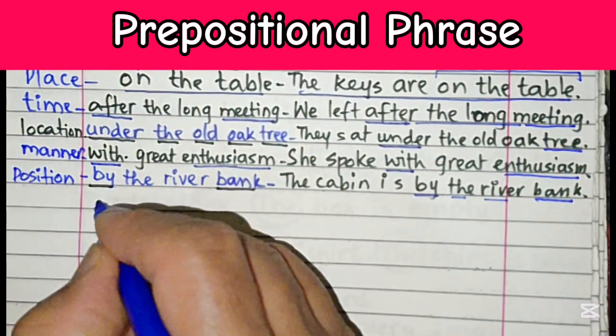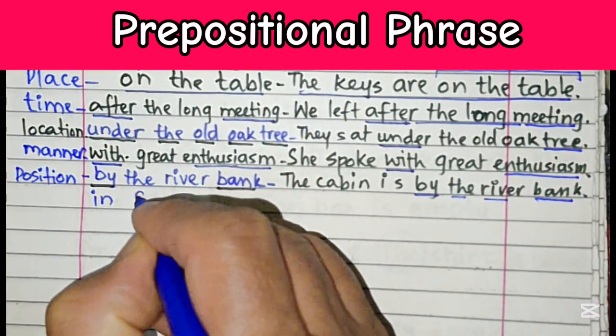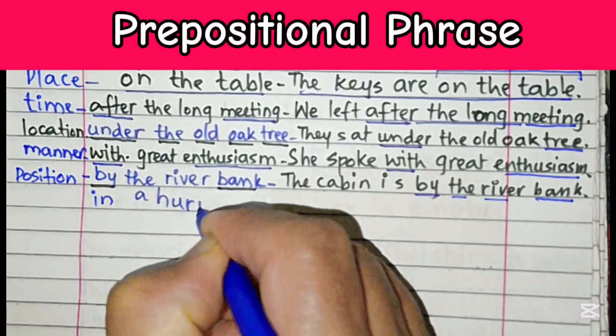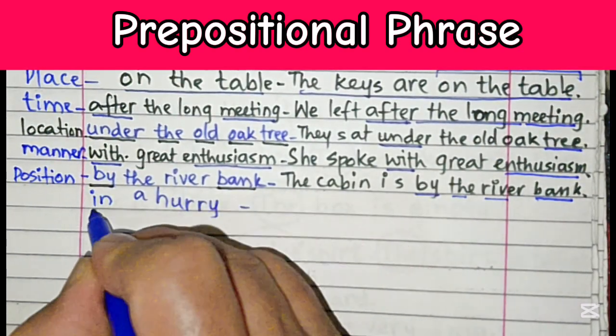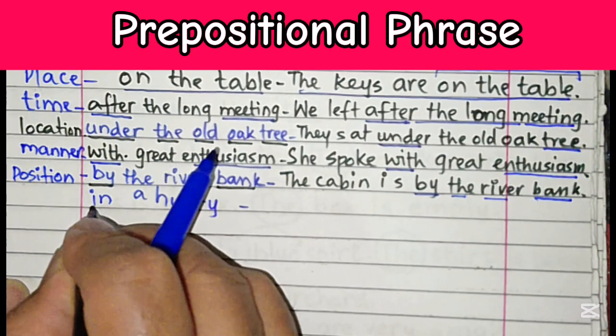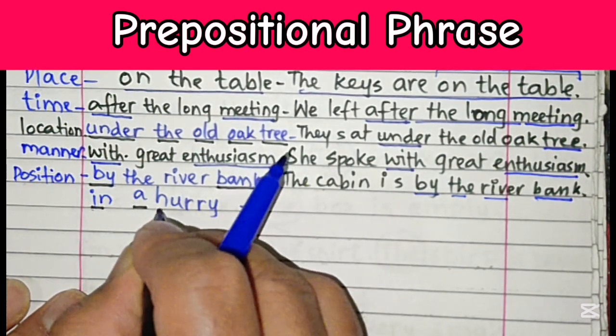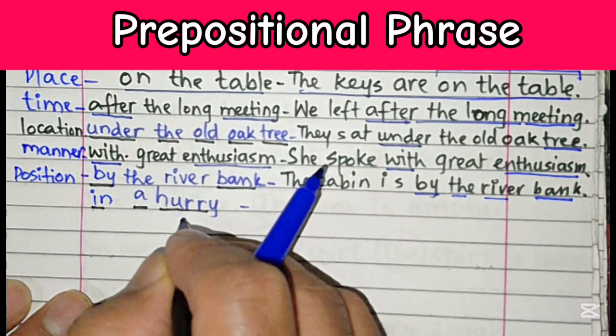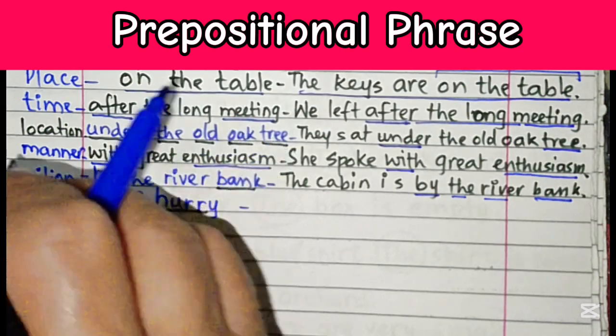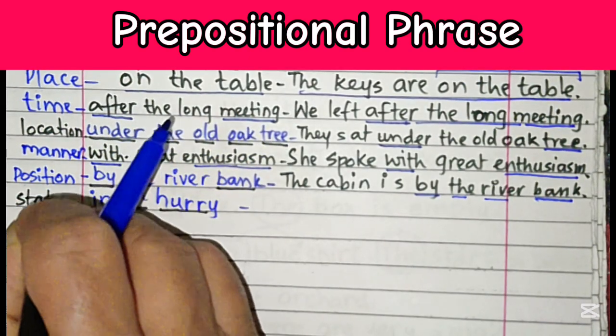Once again, if I say in a hurry, over here what is there? It starts with a preposition, in, and we have a modifier, and it ends at a noun, hurry. So it shows some state or manner. So we can find that state or manner over here.